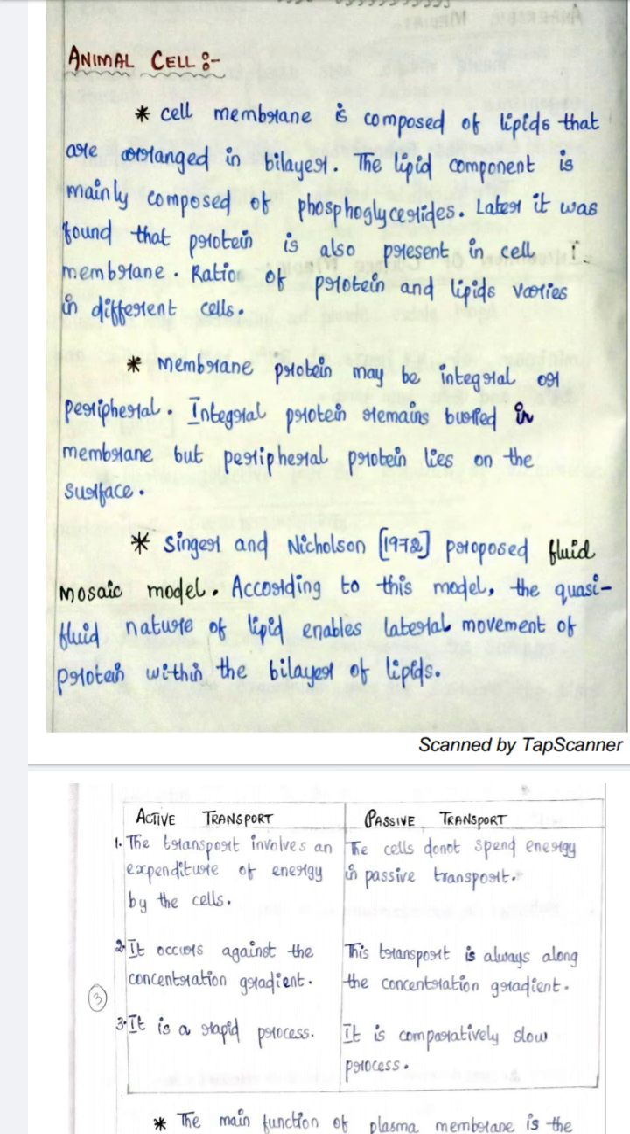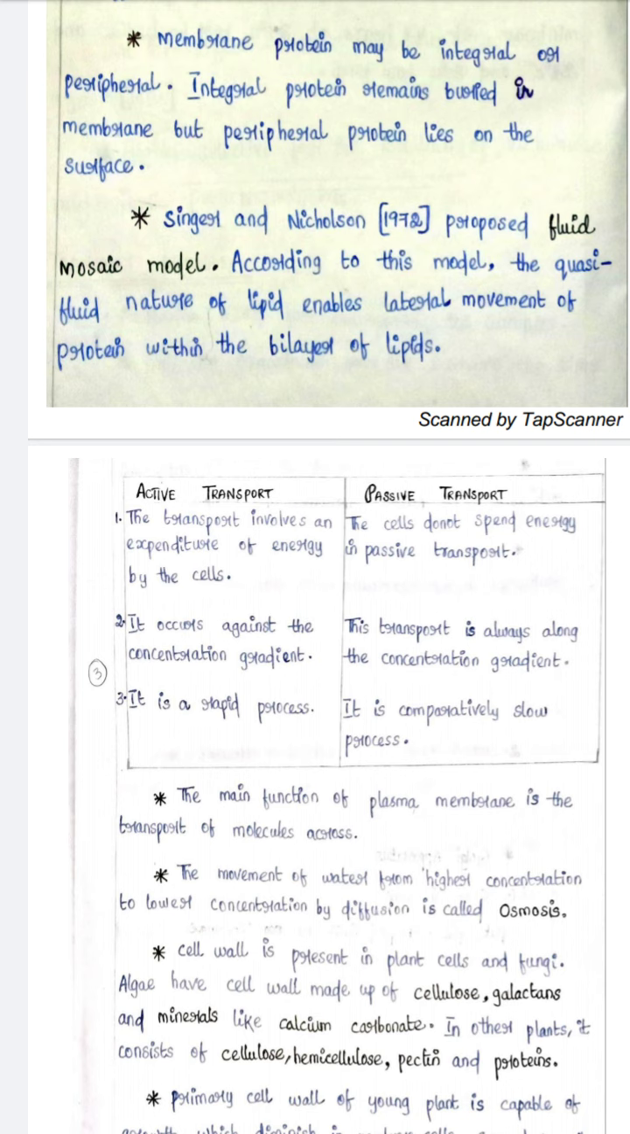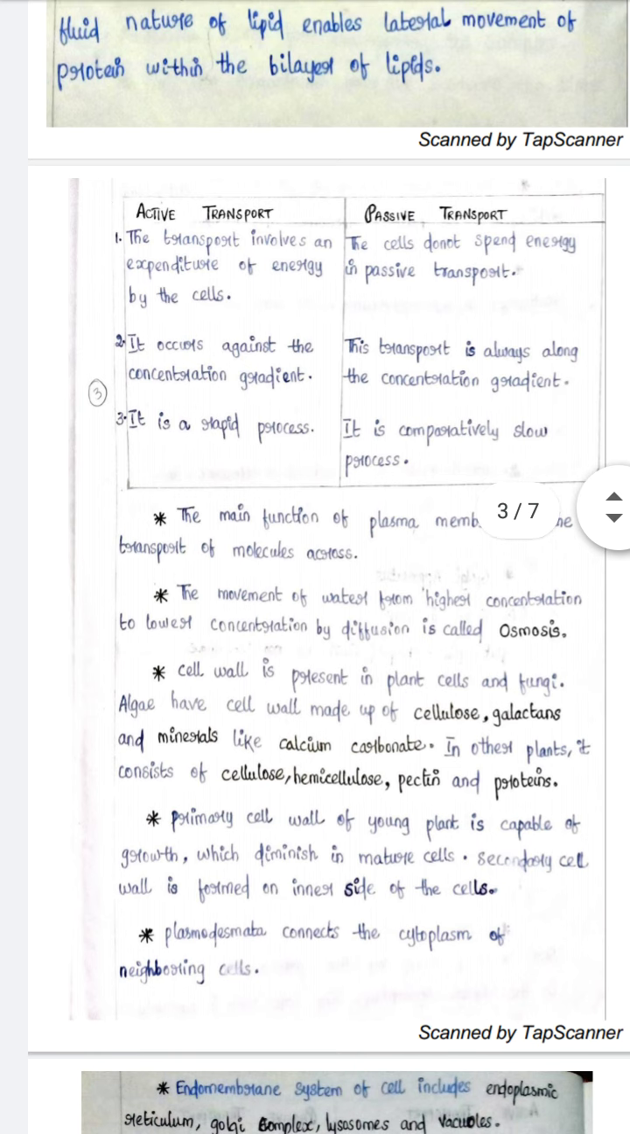You have active transport and passive transport. Active transport involves an expenditure of energy by the cells. The cells do not spend energy in passive transport. Active transport occurs against the concentration gradient. Passive transport is always along the concentration gradient. It is a rapid process, whereas active transport is a slow process.